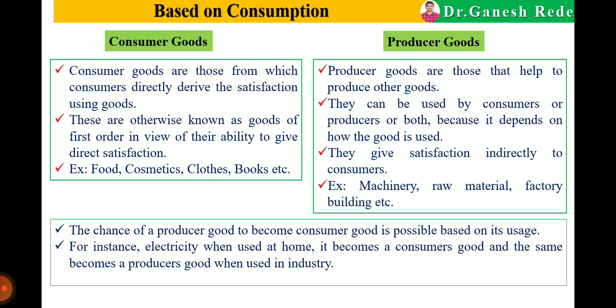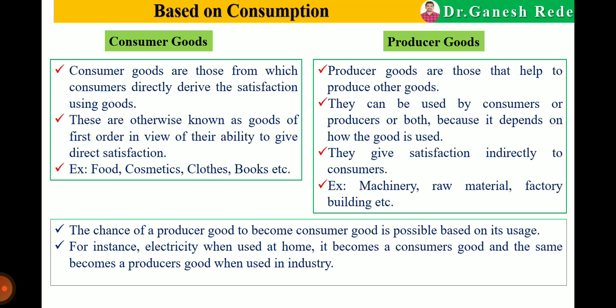Consumer goods are those goods from which the consumer derives direct satisfaction. For example, food items, cloth, pen, book, pencil. By utilizing those goods, we get direct satisfaction.